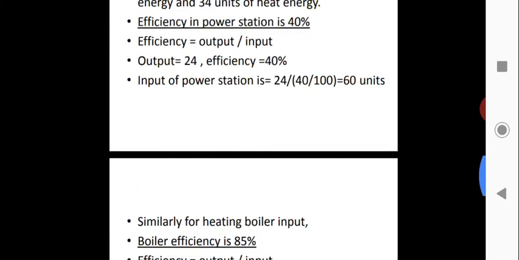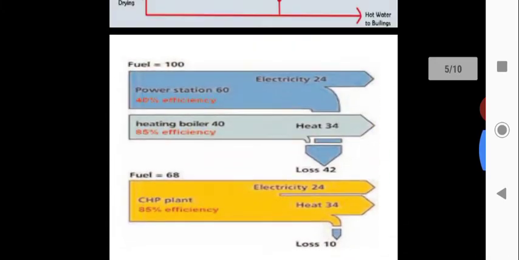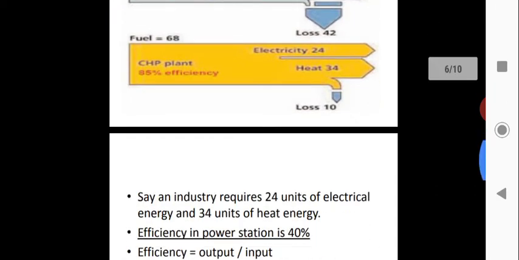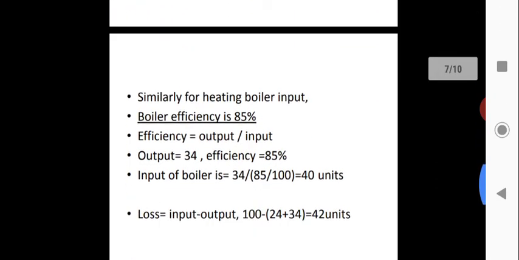So what is the input here? Input is fuel, that is 100. That is 100 minus the output, 24 units of electricity plus 34 units of heat, that is 58 units. So the loss is 42 units. So we can see the loss is higher.